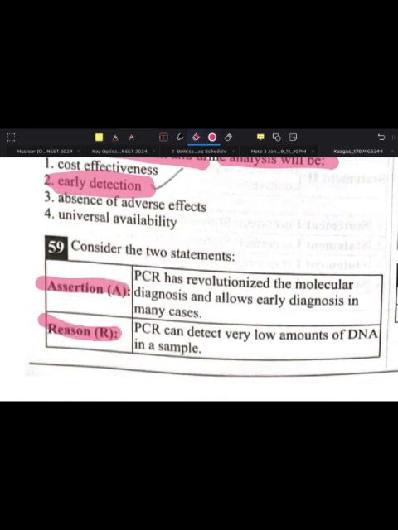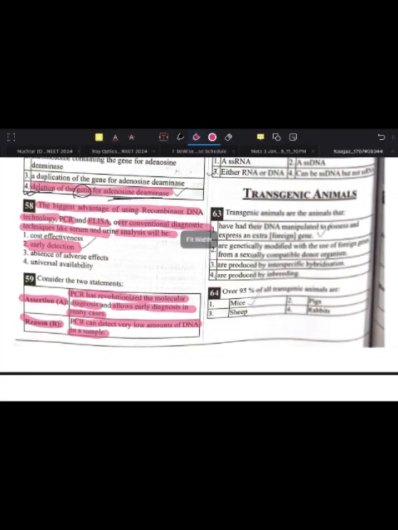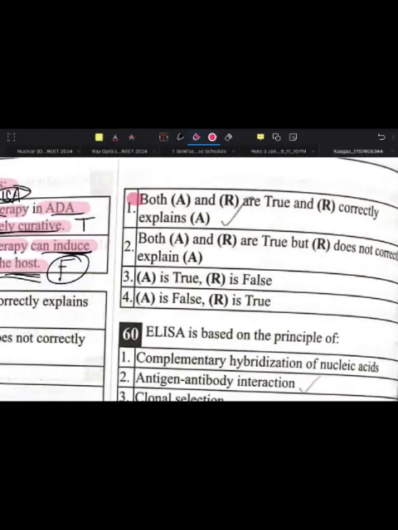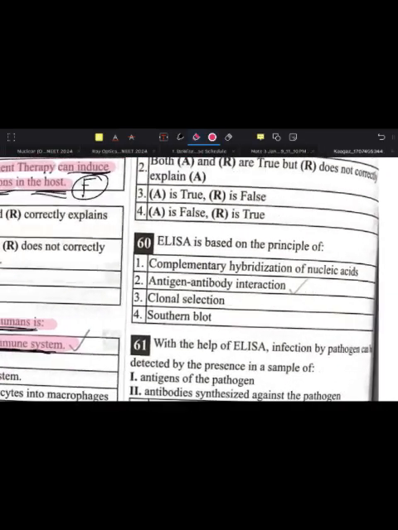Next, assertion reason again. PCR has revolutionized modern diagnosis and allows early diagnosis in many cases because PCR can detect a very low amount of DNA in a sample. I think the assertion is true, the reason is also true, and the reason is the correct explanation of the assertion. Yeah, both are correct, and this is done.